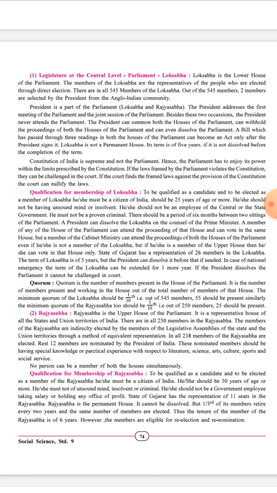The minimum quorum of the Lok Sabha should be 1/10, so out of 545 members, 55 should be present. Similarly, the Rajya Sabha should have 1/10 only, that is, out of 250 members, 25 should be present.